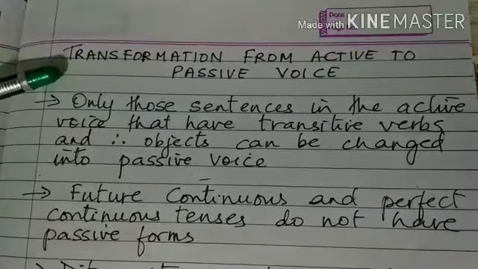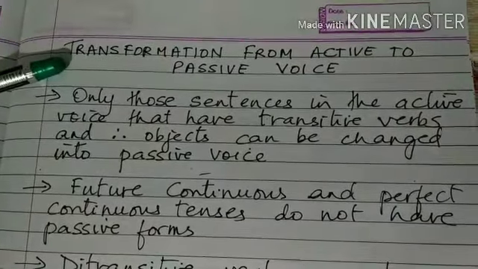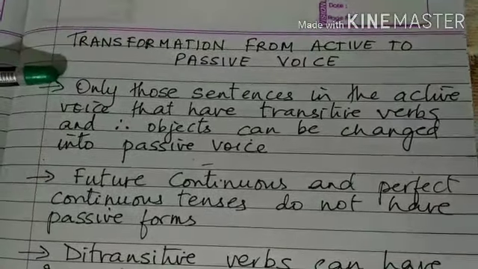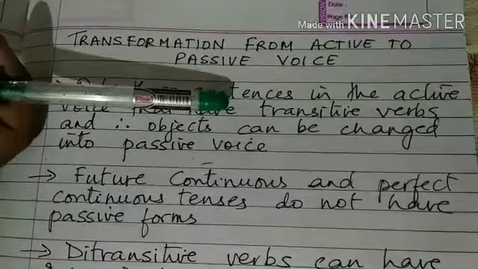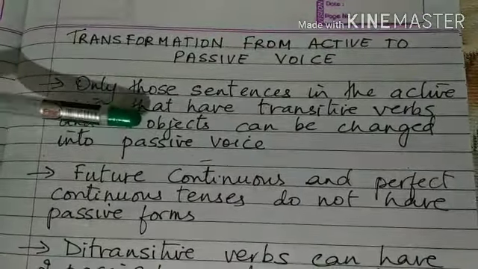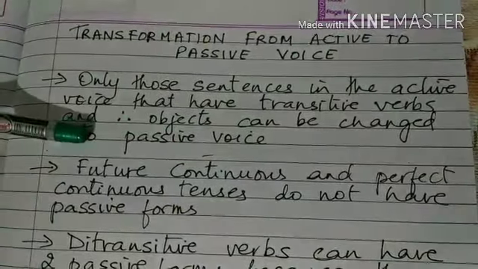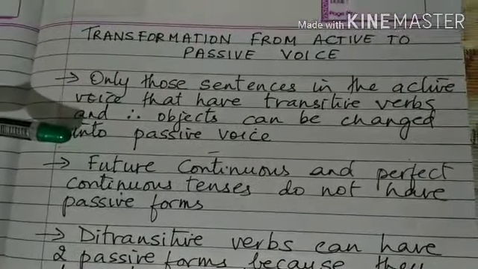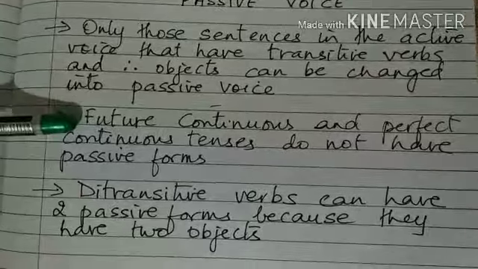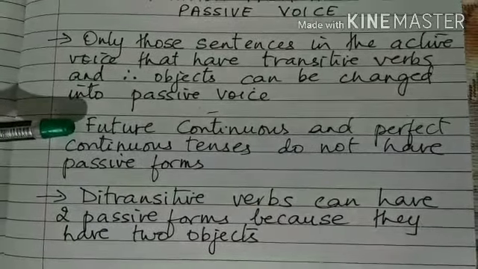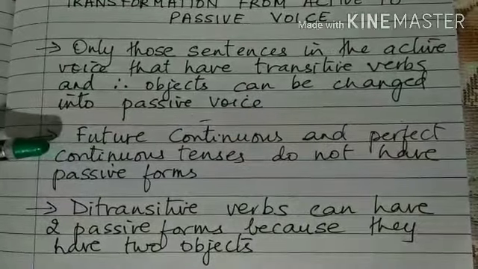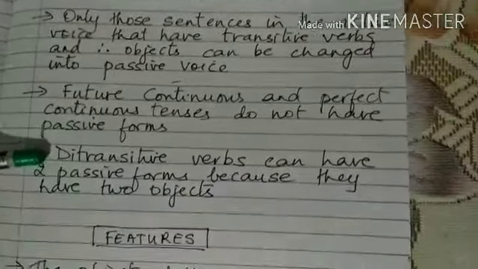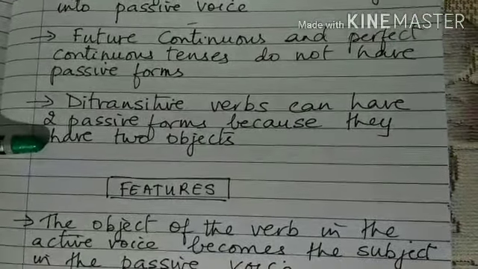Now, let us see how we can transform from one voice to the other, that is from active voice to passive voice. Only those sentences in the active voice that have transitive verbs and therefore objects can be changed into passive voice. That means all those sentences that do not have objects cannot be changed into passive voice. Another thing to note, future continuous and perfect continuous tenses do not have passive forms. They do not exist. And ditransitive verbs can have two passive forms because they have two objects.